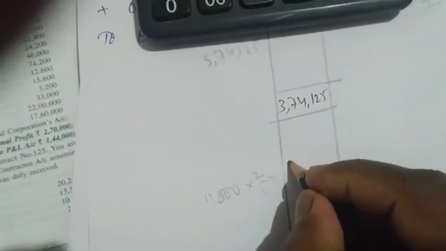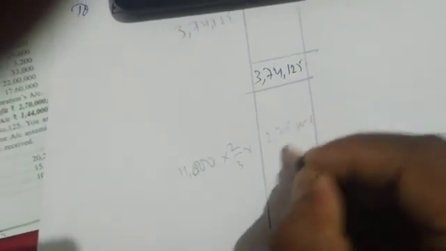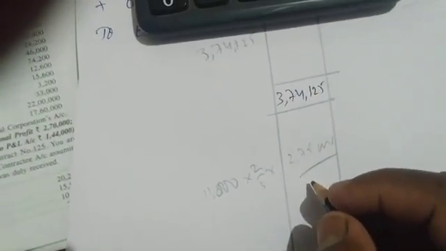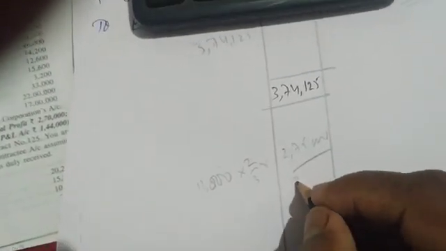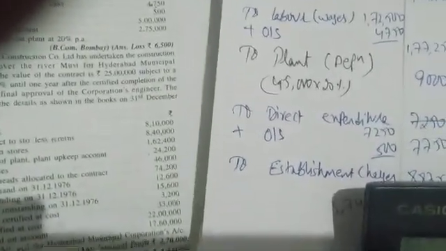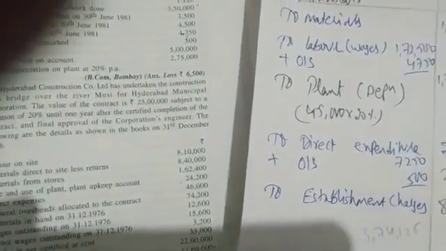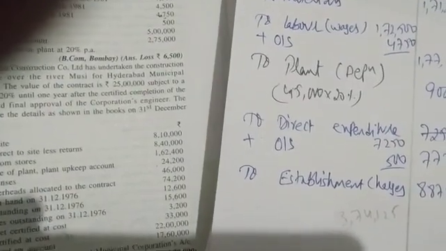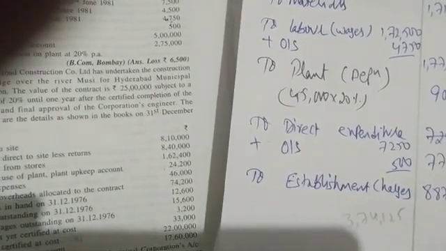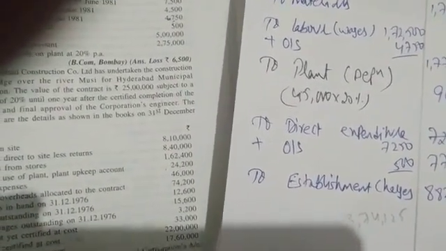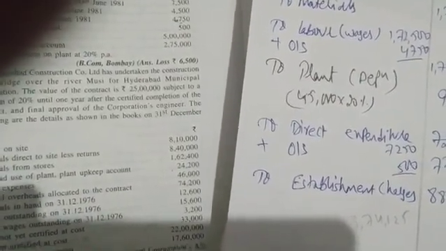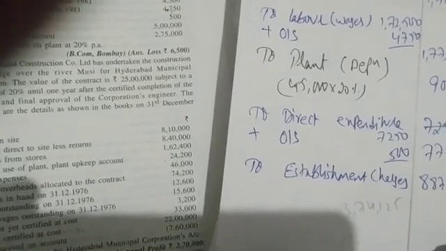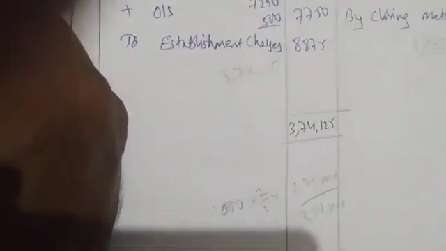How much is cash received? 2,75,000 divided by 3,50,000. 11,000 into 2 divided by 3 into 2,75,000 divided by 3,50,000. 5,761 we are getting, but here loss is 3,600.